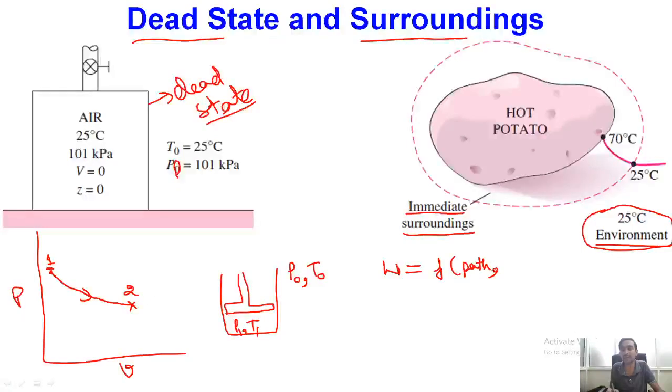So our work will be a function of the path, and it will depend on the initial state and final state of the system while the thermodynamic process is happening.